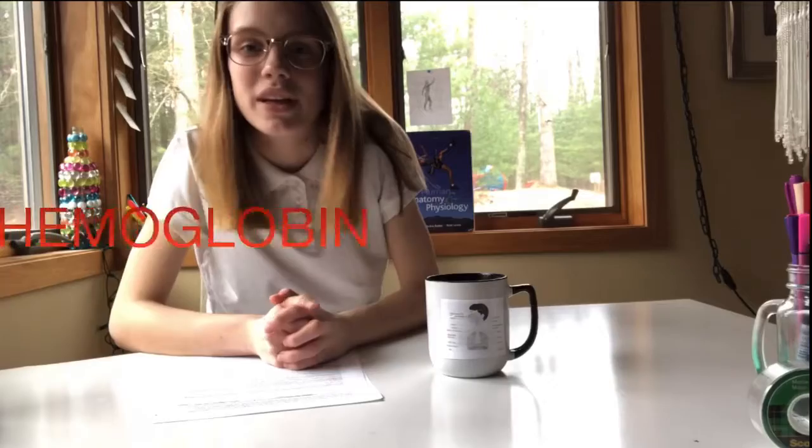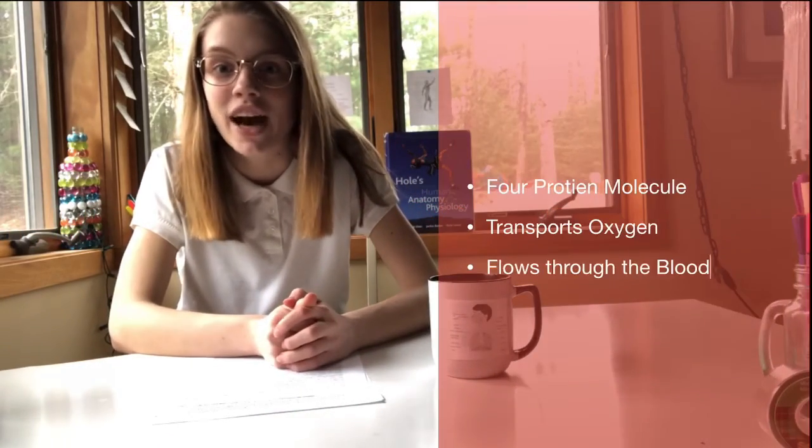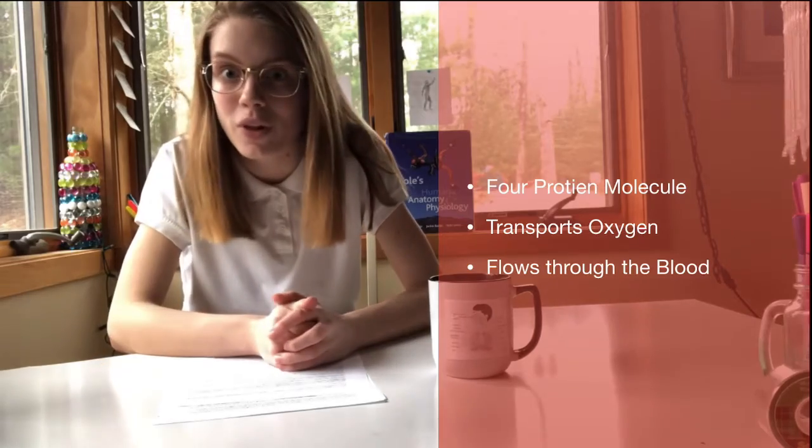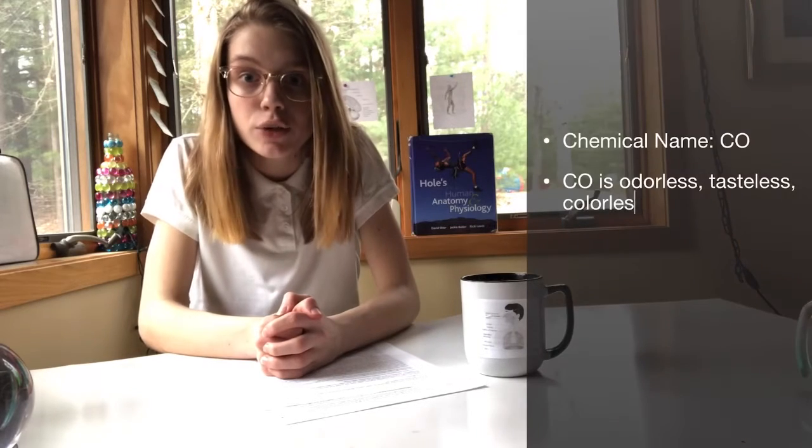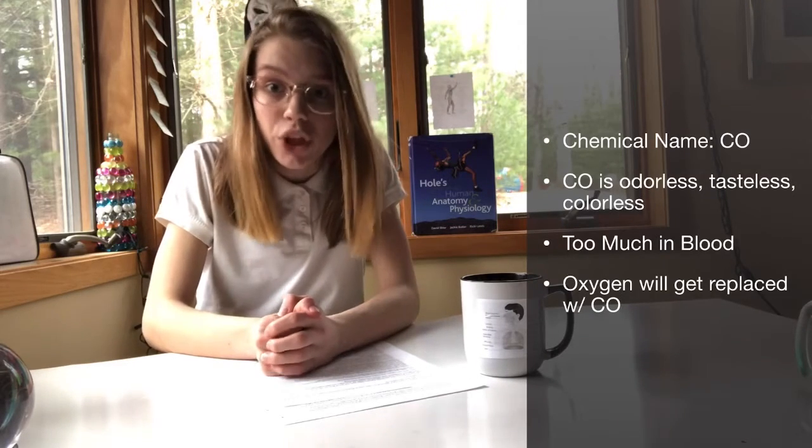Let's begin with hemoglobin. Hemoglobin is a 4-protein molecule that is responsible for carrying oxygen throughout the body. It runs through the blood. Carbon monoxide poisoning is when there is too much carbon monoxide in your blood. When there is too much carbon monoxide, your blood will replace the oxygen in it with carbon monoxide. And how does this tie into hemoglobin?